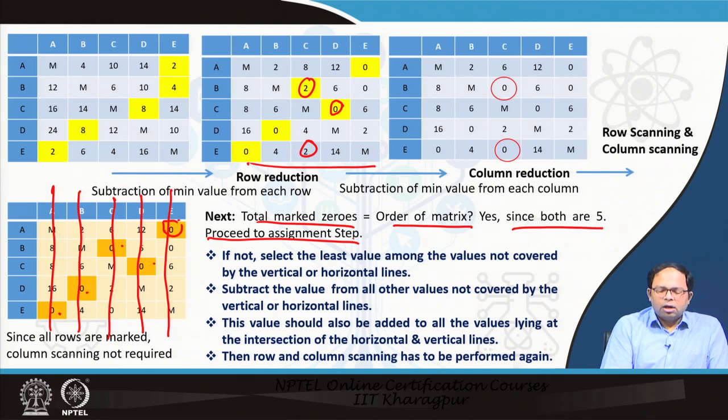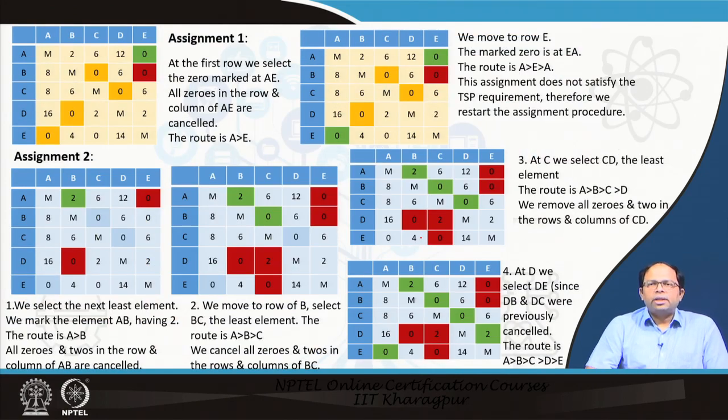If it is not, then we select the least value among the values not covered by the vertical or horizontal lines. Subtract the value from all other values not covered by the lines. Then this value should be added to all the values lying at the intersection of the horizontal and vertical lines, and then we have to do row and column scanning again. Because we are lucky, in the first step our order of matrix matches, but if it had not matched, we would have to do all these steps. So, in the next step we start doing the assignment.